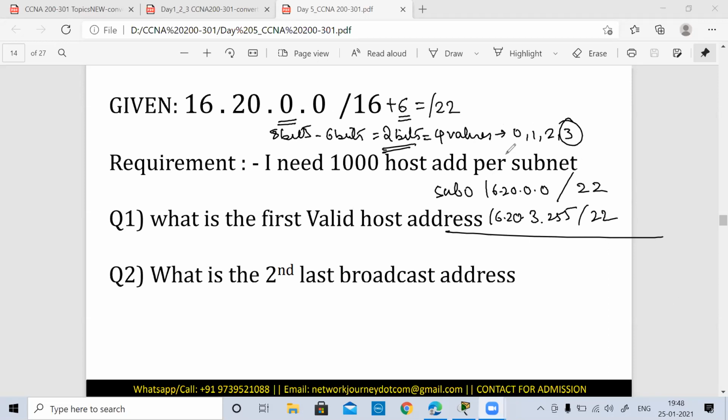Okay, guys, is it clear? Most of you have given the answers also, so I'm just explaining it. So this becomes my subnet 0. Likewise, I have 64 subnets. So the first valid host address is now understood. The first valid host address is going to be how much?